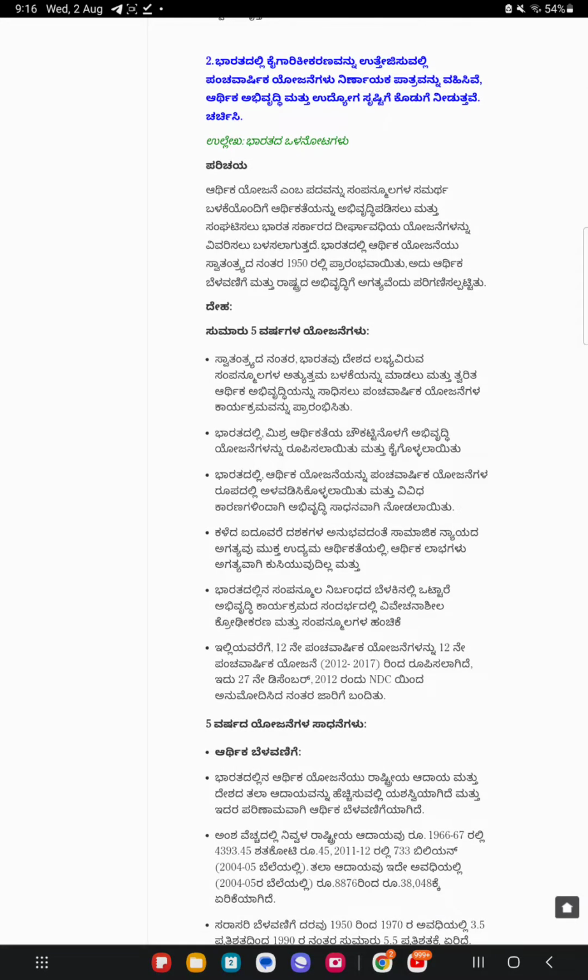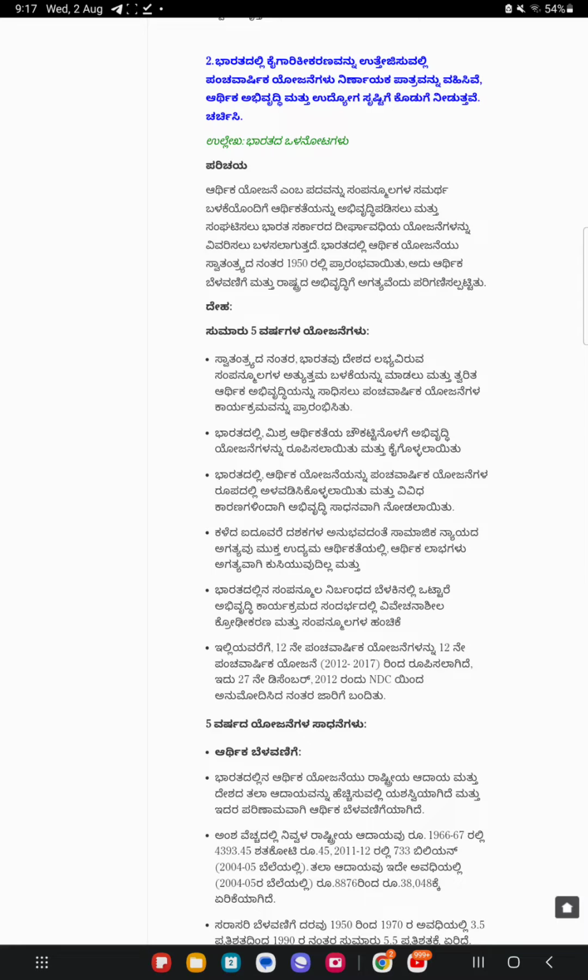Question 2. The five-year plans played a crucial role in promoting industrialization in India, contributing to economic development and employment generation. Discuss. Reference: Insights on India. Introduction. The term economic planning is used to describe the long-term plans of the government of India to develop and coordinate the economy with efficient utilization of resources. Economic planning in India started after independence in the year 1950, when it was deemed necessary for economic growth and development of the nation.